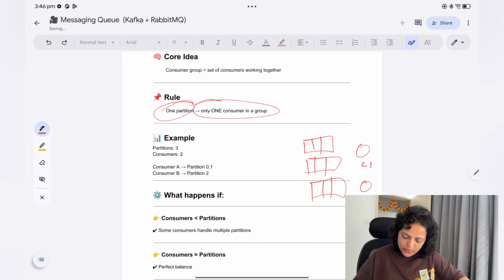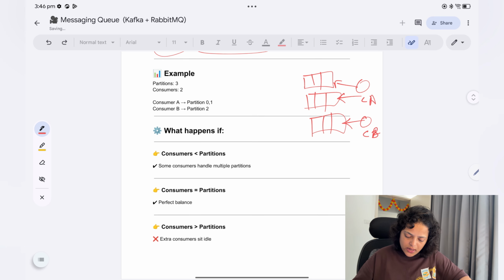So here we have consumer A and consumer B. Consumer A is reading from partition 0 and partition 1, and consumer 2 will read from partition 2. They are reading in parallel, right? Now what happens if consumers are fewer than partitions? Here we have two consumers and three partitions.